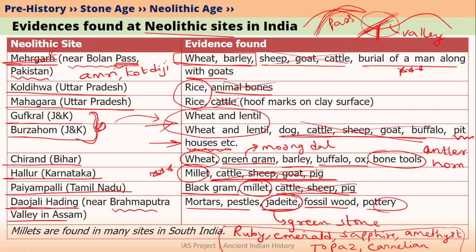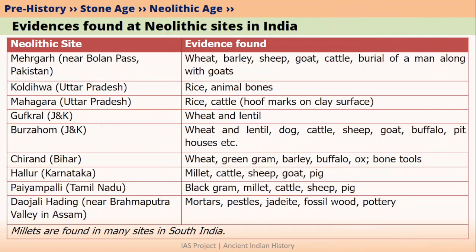So these are some of the evidences that have been found in Neolithic sites in India. This table has been given in the NCERT book. Therefore, you have to remember those things which I have circled here. So this lecture ends our Neolithic age.